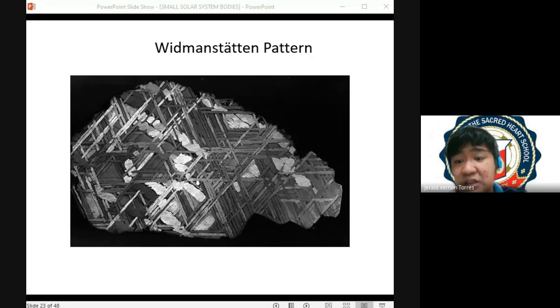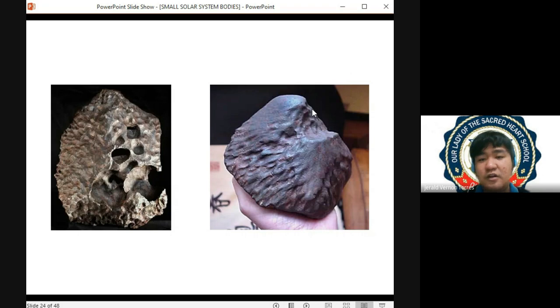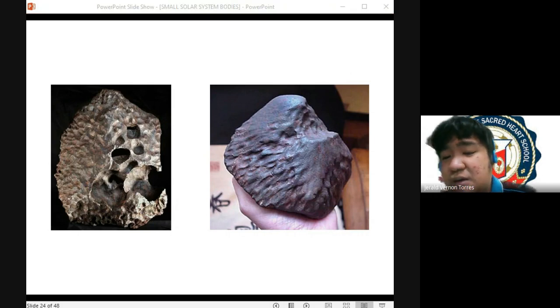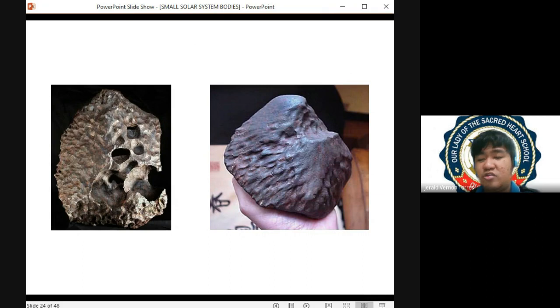And tinatawag natin itong pattern na to as a Widmanstätten pattern. So this Widmanstätten pattern is the pattern that resulted from the rapid cooling of your metallic or your iron meteorite once it reached the surface of the planet. And class, ito, these are other examples of iron meteorite. And makaklasify natin to based on nickel concentration or the percentage nickel present in your meteorite.